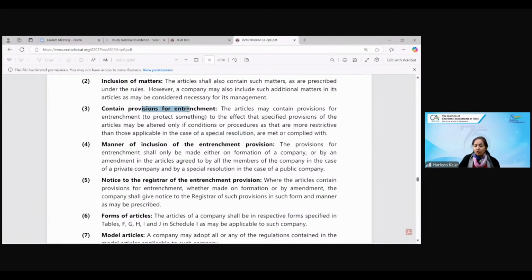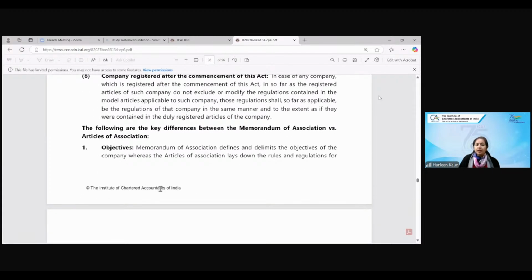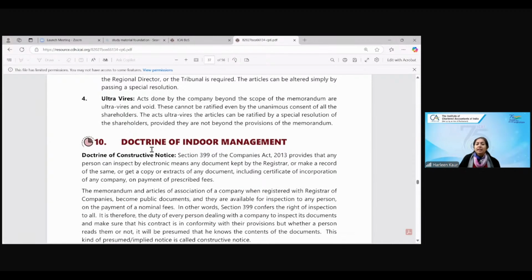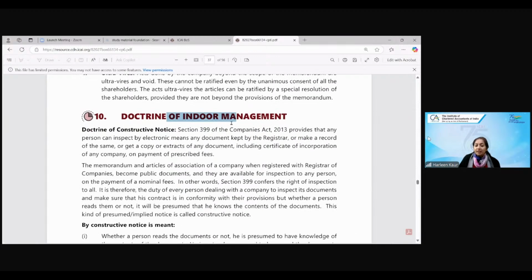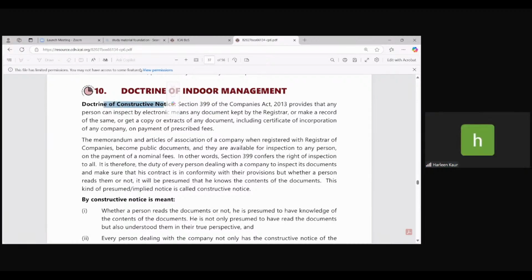You can make the provision for entrenchment, meaning you can include strict provisions to protect something. Entrenchment means to protect something. So you can write down in your simple language that you can include strict provisions also in the articles. This can be included if all the members have agreed, and the registrar has to be sent the notice of this kind of restriction. After that, differences are given between memorandum and articles. It is very, very simple. You can just give it a reading. Let's move to the most important topic, that is the doctrine of indoor management. For understanding the doctrine of indoor management, you need to understand what the doctrine of constructive notice is.